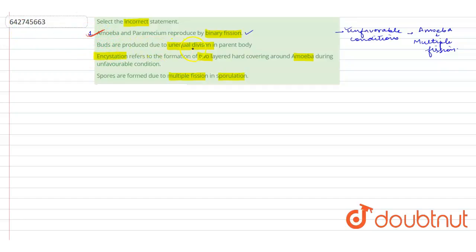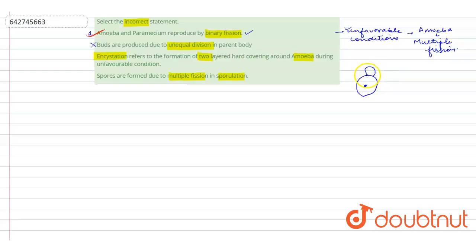Buds are produced due to unequal division in parent body. Is this true? No, this is wrong. Why? What is budding? Let's take a yeast cell, okay? For example, this is a yeast cell and this is the nucleus. Budding is a method of vegetative propagation, alright? Binary fission is also a method of vegetative propagation.